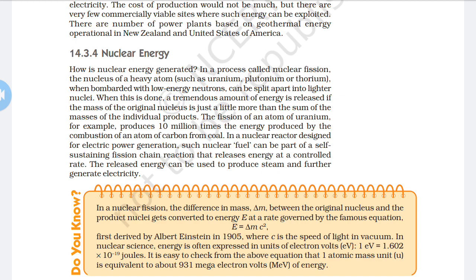Again, the risk of nuclear waste leakage is the first disadvantage. The second one is the high cost of setting up a nuclear plant. And the third one is pollution of the environment. So these are the disadvantages of this type of nuclear power plant.